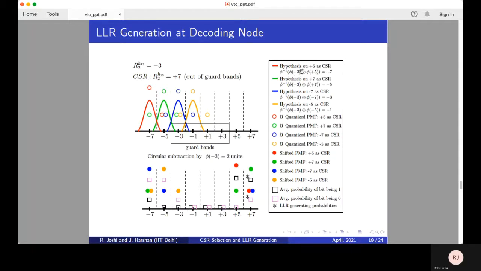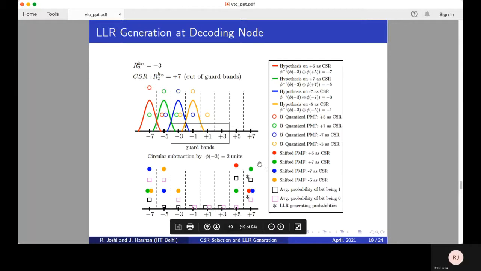In order to do that, the facilitator would have transmitted phi of -3 plus phi of +5, and the inverse of this mapping to QAM, that is -7, in phase 4. This red distribution corresponds to that, with a variance depending on the channel conditions, that is the complex-valued h12. The red point is the corresponding PMF if the CSR is +5. Likewise, node 2 will do this for every other potential CSR and will build these distributions. Next, as a part of phase 4, node 2 will do algebraic subtraction by 2 units. These bold circles denote the shifted PMF.